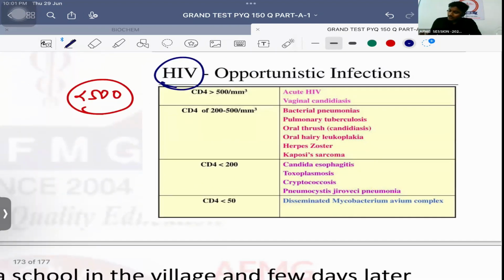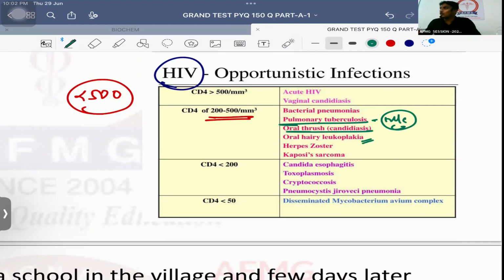Please remember, if the CD4 count is between 200 to 500, this is important, remember this. The patient can have important risk of pulmonary TB. This is most common in India. Please remember. The patient will also have risk of oral candidiasis, also known as oral thrush. The patient will have high risk of oral hairy leukoplakia, even high risk of herpes zoster. Bacterial pneumonia is most important. Kaposi sarcoma, because it is a skin cancer associated with AIDS positive or HIV positive patient.